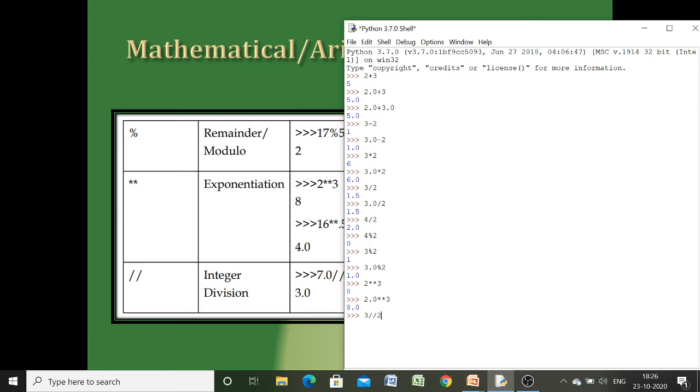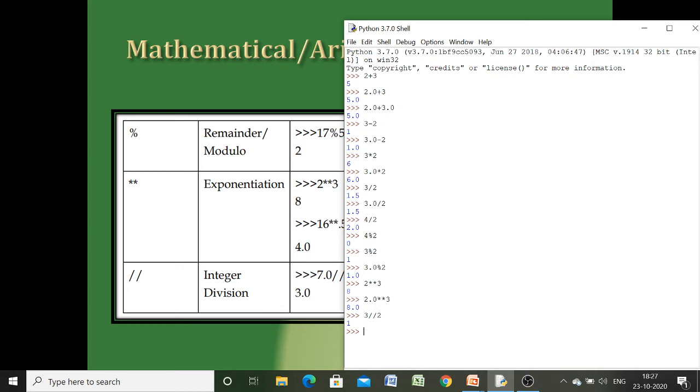In the previous case we had the result 1.5, but since this one is integer division, it will give you only 1. It will not give you the decimal value. That's why this is known as integer division. Okay, this is also known as floor division.